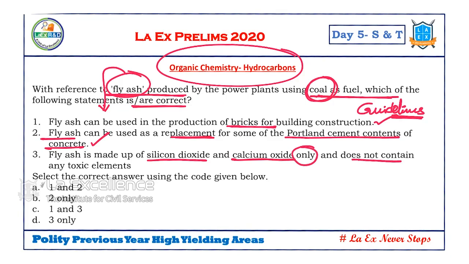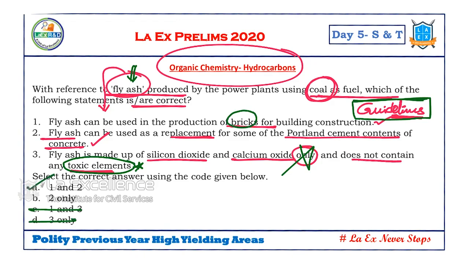only, and doesn't contain any toxic element. Whenever you get this word 'only' in a statement, you should be very careful. 'Only' here is wrong. Fly ash has certain toxic elements. That's why we should be careful in handling fly ash. When the ministry gave the guidelines, it said careful handling of fly ash is important. In brick kilns, etc., workers should have safety gear. They mentioned it. So that's why the third is incorrect. So let's remove 3. So what is the answer? A is the answer. 1, 2 only.